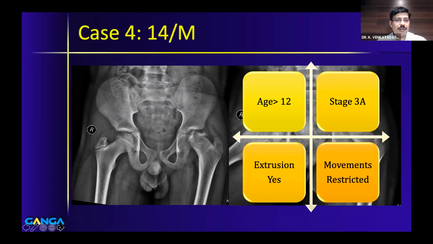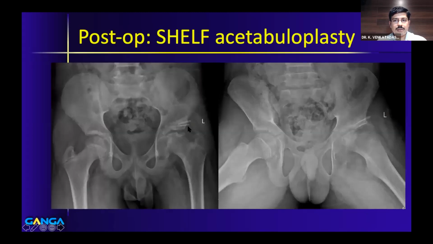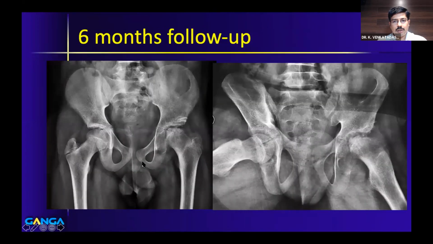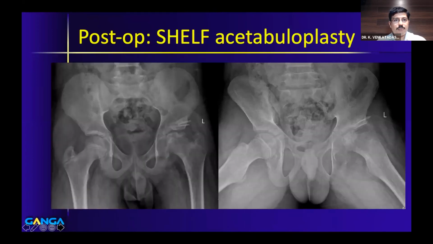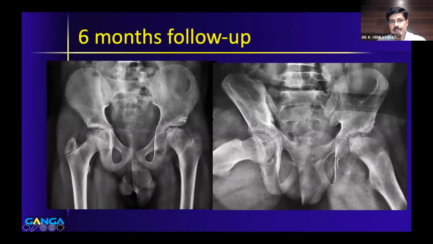And there are various techniques to do a shelf. This is a simple shelf which we have done here. There are augmented shelf acetabuloplasties where you can put a plate to hold the graft also. So that is also described. Basically, after anesthesia, you'll see that the child is getting some range of movement. You can do an adductor tenotomy. Most of them will have adductor contracture in this stage. So you do an adductor tenotomy and arthrogram, see the head, and you can add on a shelf. This is the shelf post-op X-ray, and this is the 6 months follow-up.